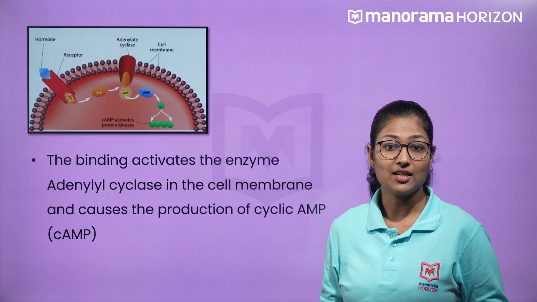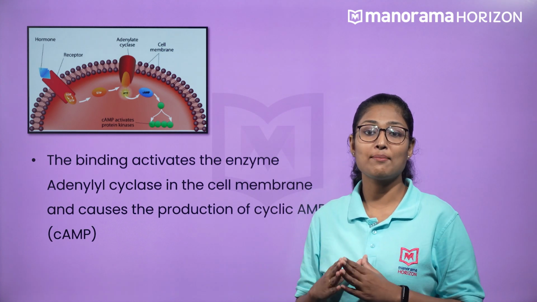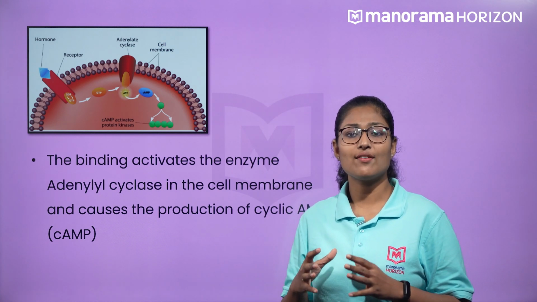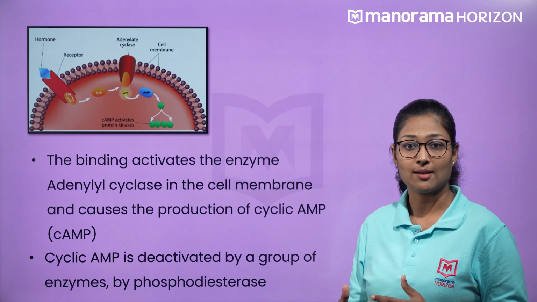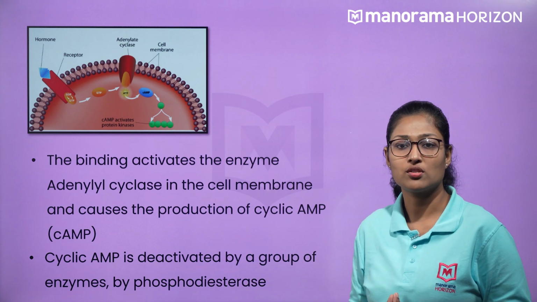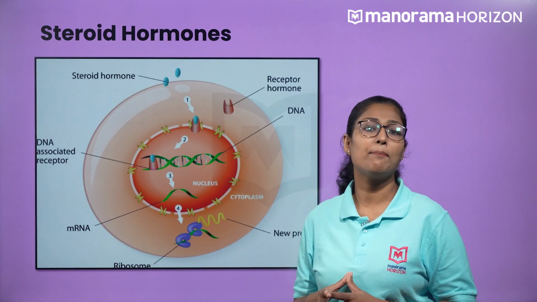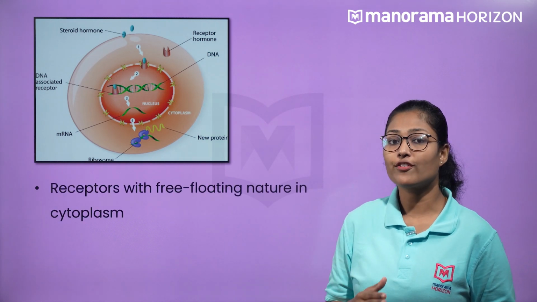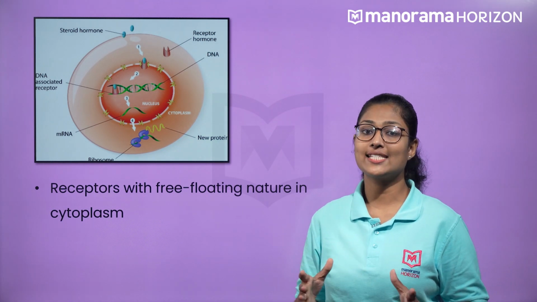The cyclic AMP diffuses through the cell membrane and activates a protein kinase, leading to various enzymatic reactions to cause the biochemical changes. After the target cell responds to the changes, cAMP is deactivated by a group of enzymes, that is phosphodiesterase. And this is the case with protein hormones. But what about steroid hormones? They can easily pass through the lipid bilayer in the cytoplasmic region, and the cell has receptors with free-floating nature. In other words, we can name it the activation of the enzymatic activity.